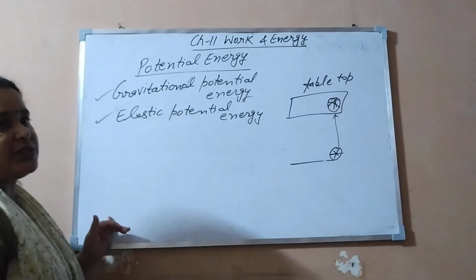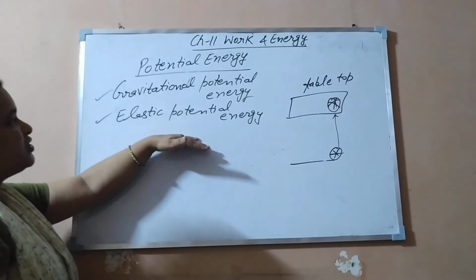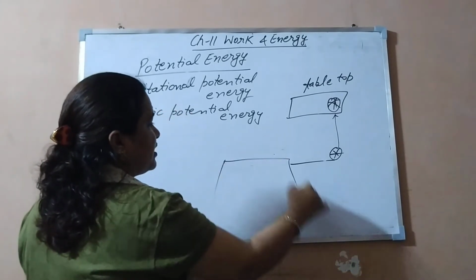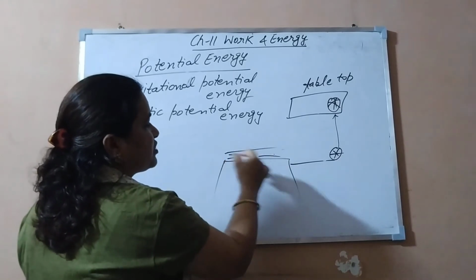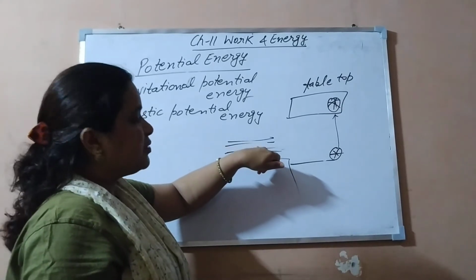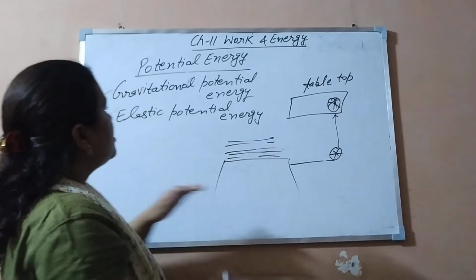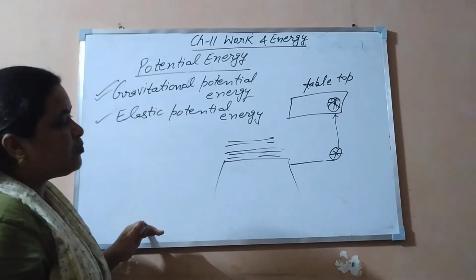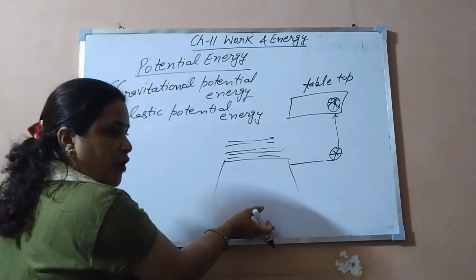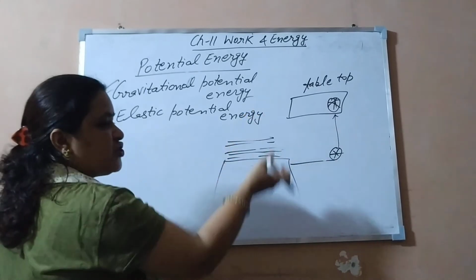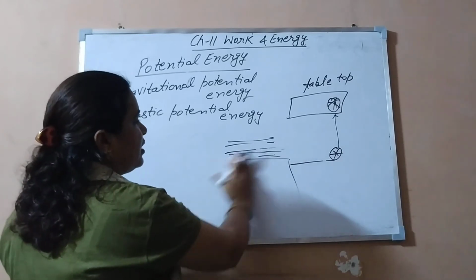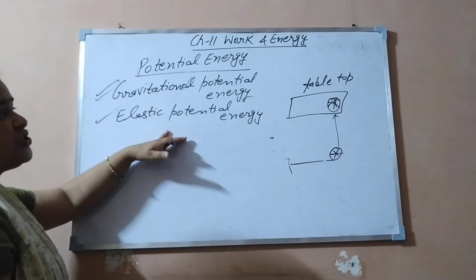So there are many examples in our daily life related to potential energy, gravitational and elastic. Take water stored in a dam. When a dam is there, we store the water above a height. Which energy is there in this stored water? The potential energy is there, due to its height. So we can say it is gravitational potential energy in the water stored in the dam. And when you allow it to fall on the turbine, this potential energy changes into kinetic energy, and further the turbine converts it into electrical energy. So there are many situations you can relate.